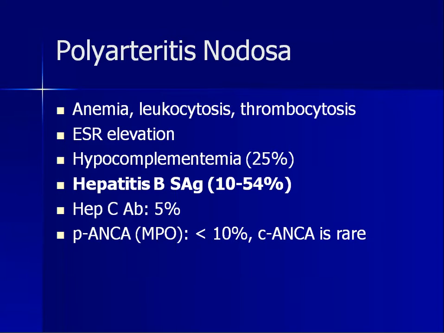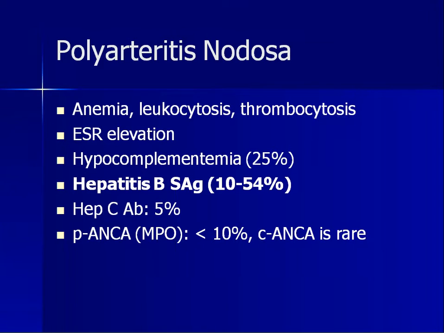And hepatitis B antigen positivity is 10 to 54%, whereas hepatitis C antibody is very less, that is 5%, and P-ANCA positivity is less than 10%, and C-ANCA is very rare.